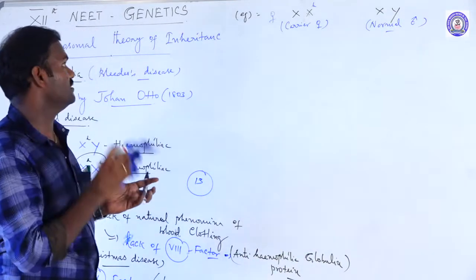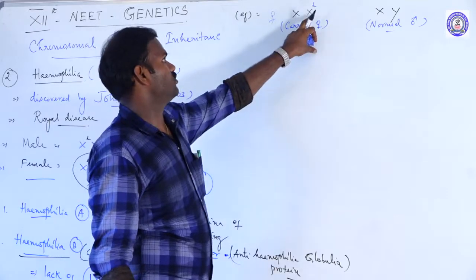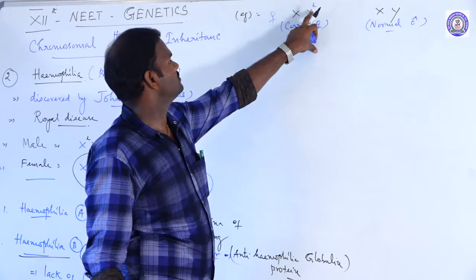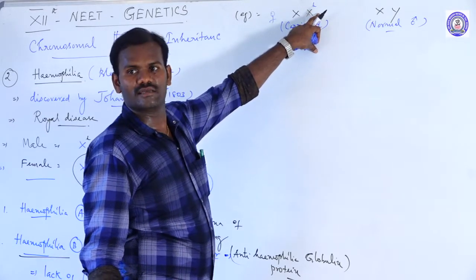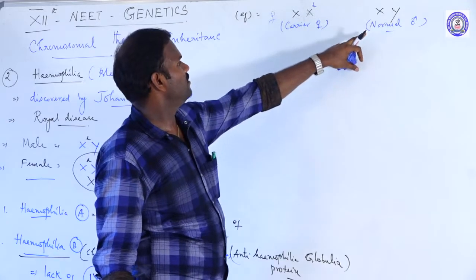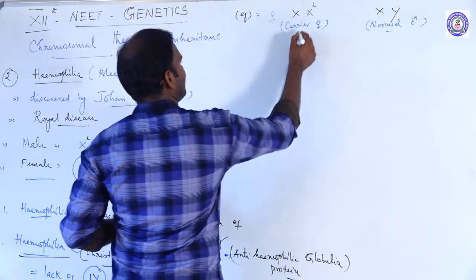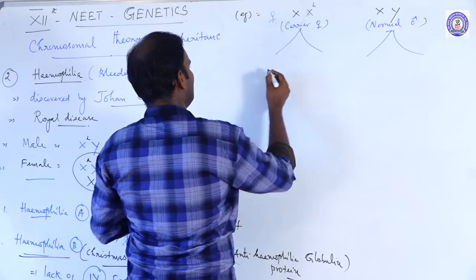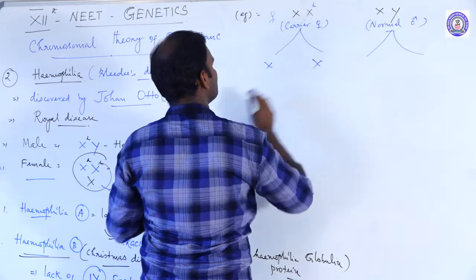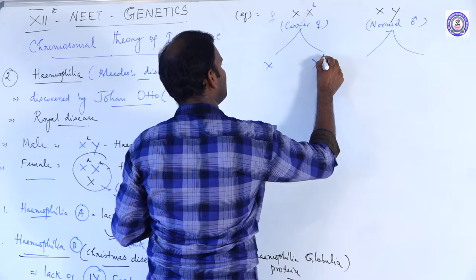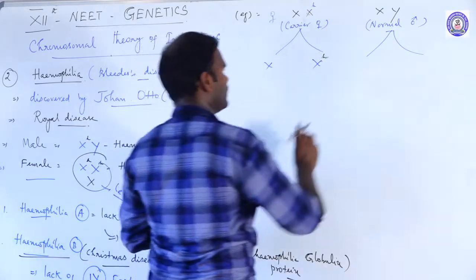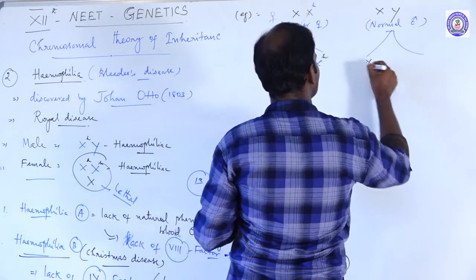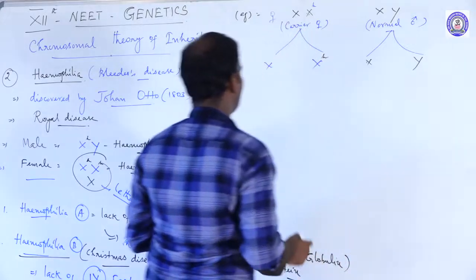In the female, only one X chromosome carries the recessive allele, so she is a carrier. The male is normal. Two types of gametes are possible: X with the recessive allele present, and here X and Y, both normal.